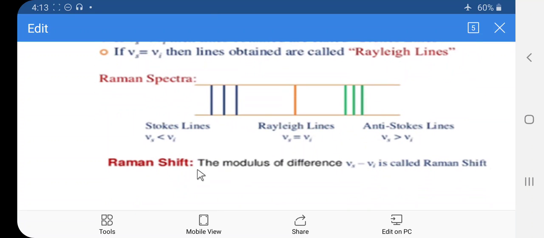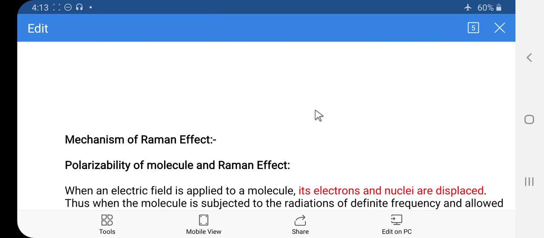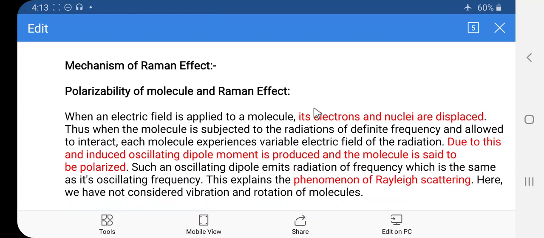So here the Raman shift, again the modulus of the difference, that is |nu s minus nu I|, is called the Raman shift. Already we have discussed what is meant by Raman shift. So this is the Raman spectra. Then here the mechanism of the Raman effect.